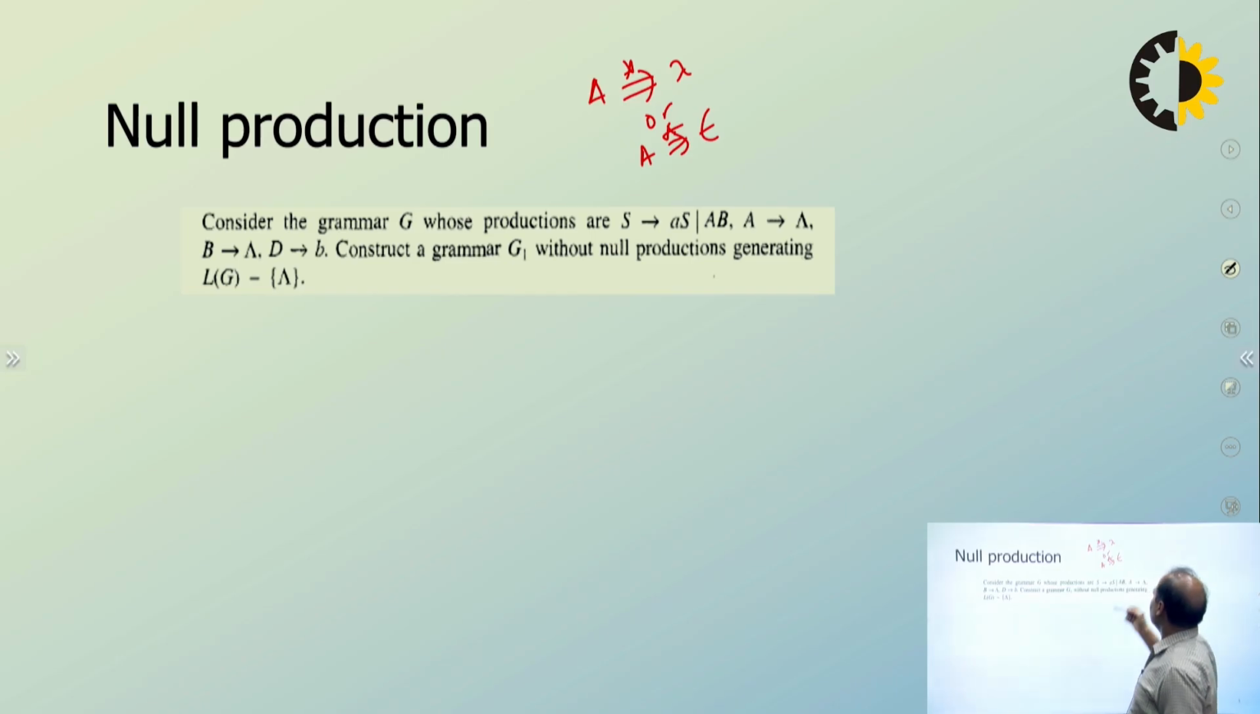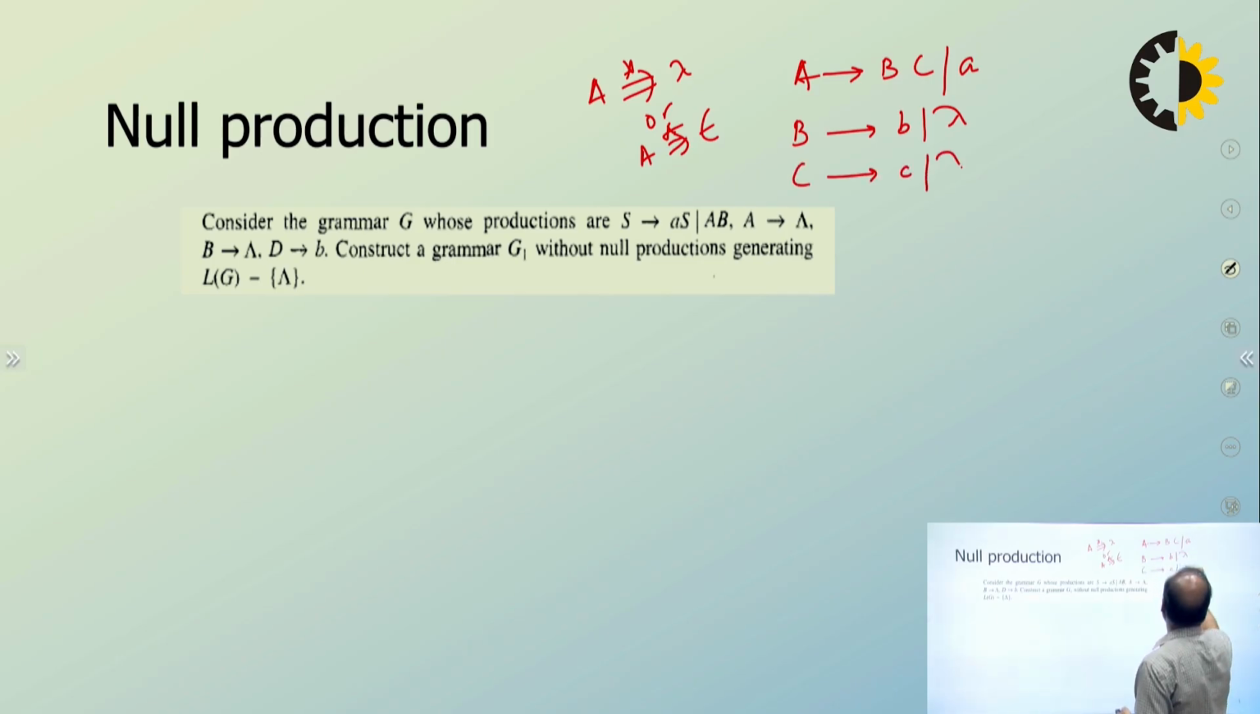Suppose I'm writing a CFG: A goes to BC, and A goes to small a. Let's say B goes to small b or lambda, and C goes to small c or lambda. So the question is how many lambda productions we have. One lambda production is directly B goes to lambda, a direct lambda production. The second lambda production is C goes to lambda.